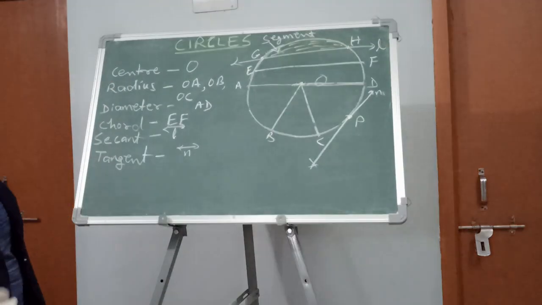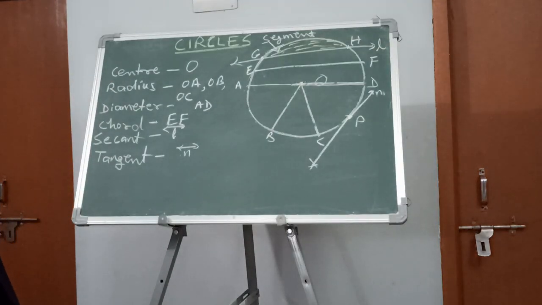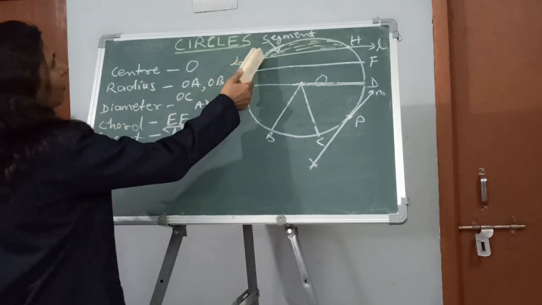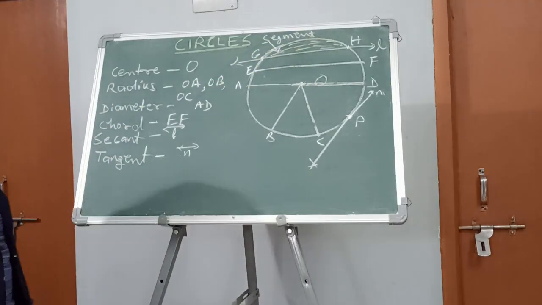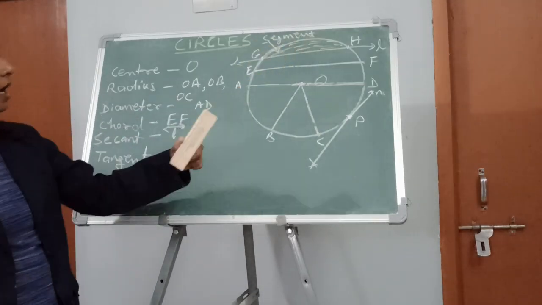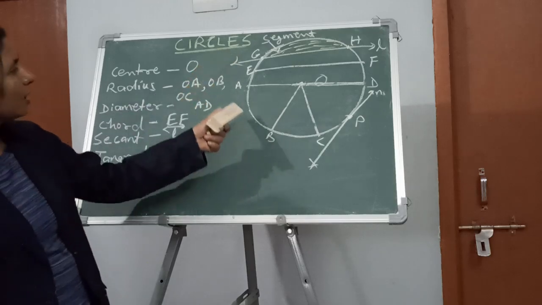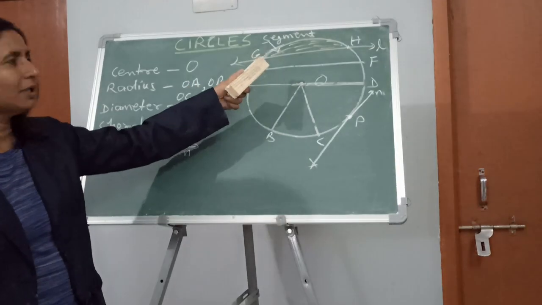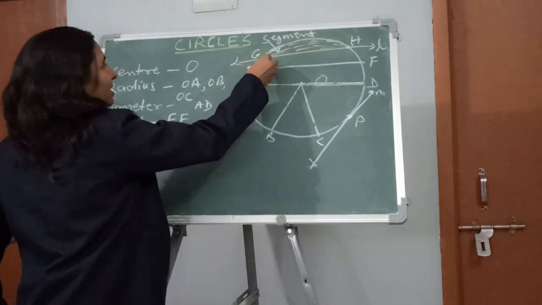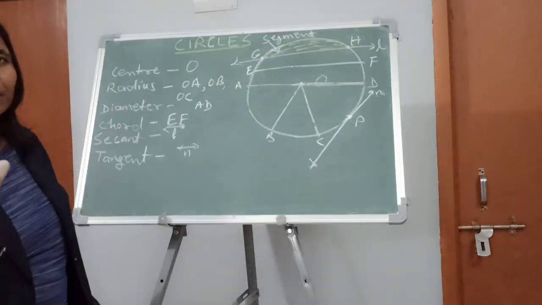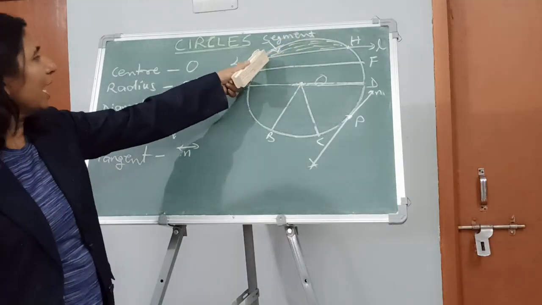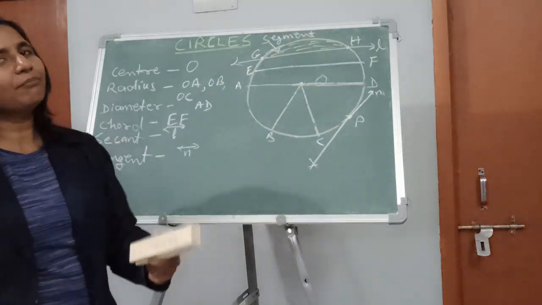Okay, so a segment is a part of the circle which you can see in this diagram, made up of a chord and an arc. So this segment which is shown here, this is the segment. And one more thing, this circle is divided into two segments from this point. First this one, and second this one. The smaller part will be called the minor segment, and this bigger part will be called the major segment.